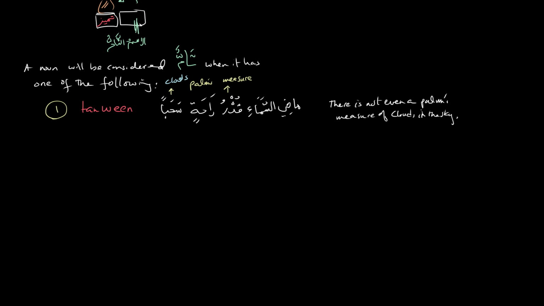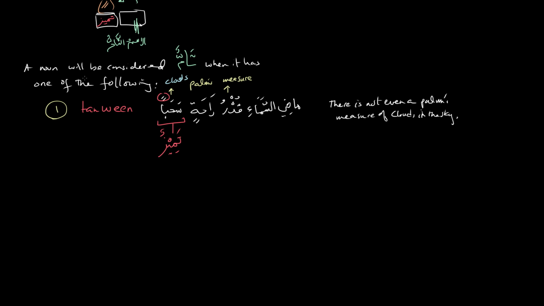Now here, see, this is a tamiz, right? So this is tamiz and it's mansub. Tamizun, and it's mansub.